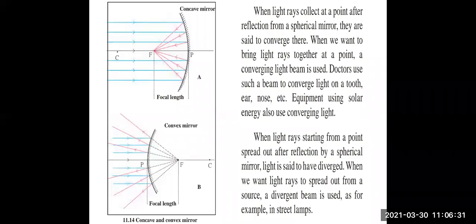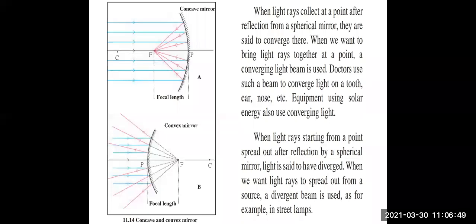When we want light rays to spread out from a source, a divergent beam is used, as for example in street lamps. Try to just remember these examples so that you will remember this phenomenon.